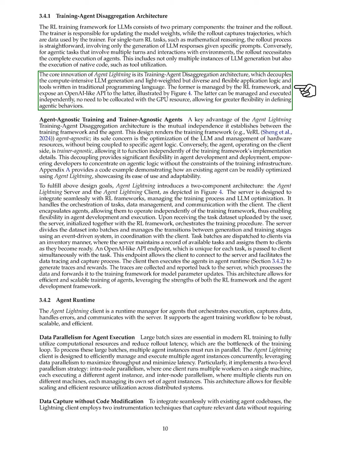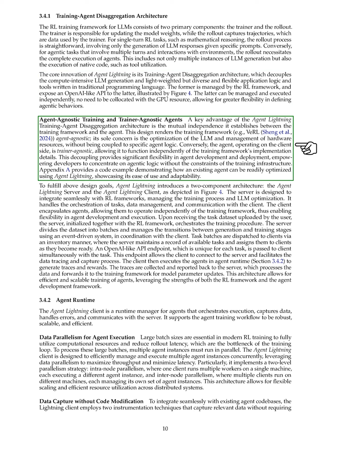We also highlight the benefits of agent-agnostic training and trainer-agnostic agents. Our architecture creates independence between the training framework and the agent, making the training framework agent-agnostic, focused solely on optimizing the LLM and managing hardware resources. Meanwhile, the agent operates independently of the training framework, allowing developers to focus on agent logic without being constrained by the training infrastructure. We provide a code example in the appendix to illustrate how easily an existing agent can be